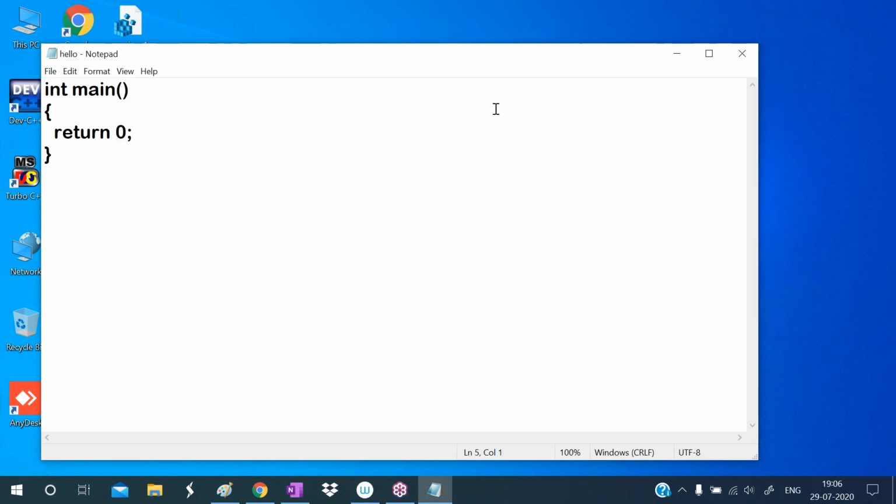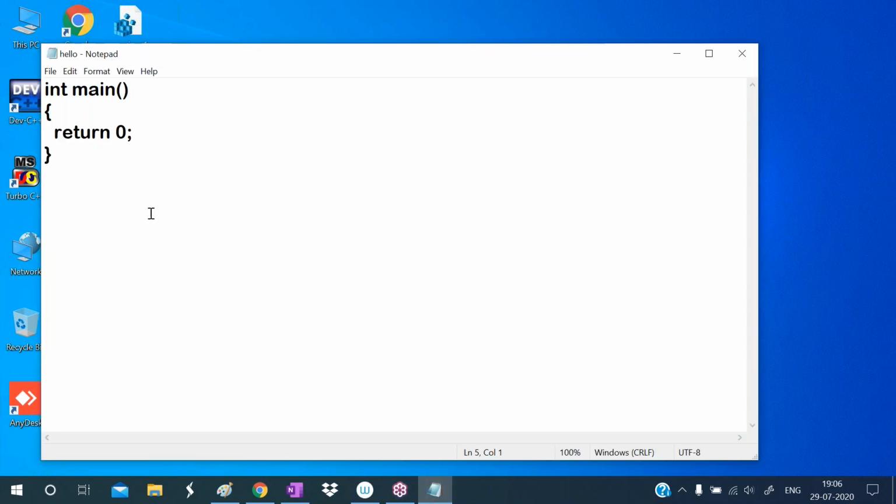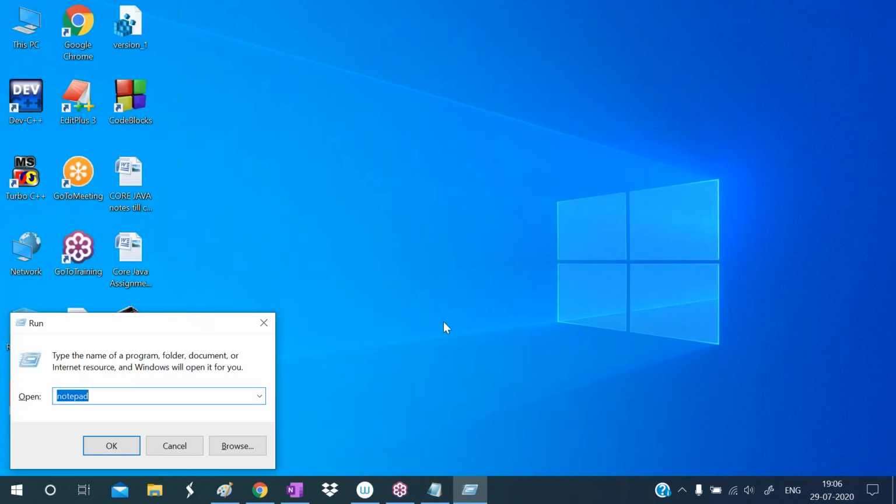Just now we have written this C++ program, and it is successfully saved. Now I want to compile this one. This program is in a high level language. The computer cannot understand this. So I want to convert this high level code to low level code. For that, we have to compile this program.